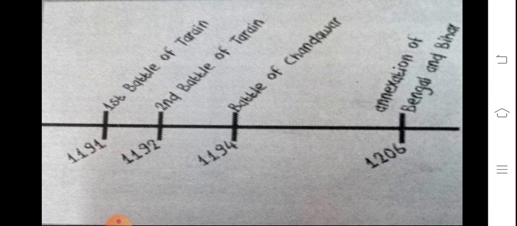In 1191 AD, the first battle of Tarain was held, and in 1192 AD, the second battle of Tarain. Then 1194, the battle of Chandawar, and 1206, annexation of Bengal and Bihar. So you can copy this chart, then you will easily learn the years and wars.